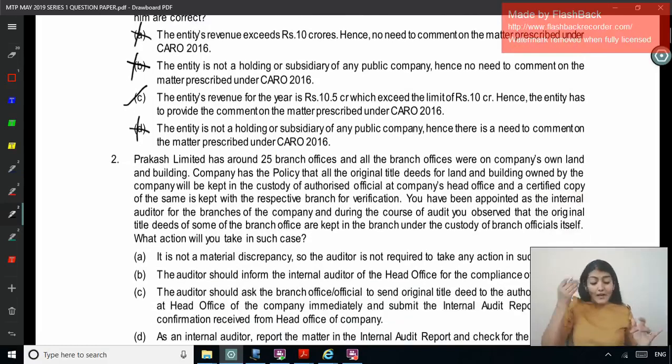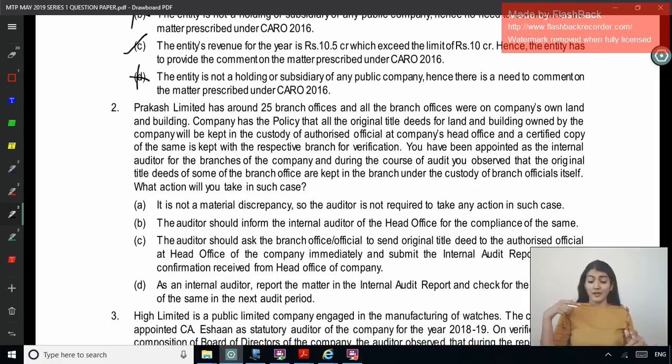Next one. Prakash Limited has around 25 branches, and all the branch offices are on the company's own land and building. The company has the policy that all the original title deeds for land and building owned by the company will be kept in the custody of an authorized official at the company's head office, and a certified copy of the same is kept with the respective branch for verification. You have been appointed as the internal auditor for the branches of the company, and during the course of audit you observed that the original title deeds of some of the branch offices are kept in the branch under the custody of the branch officials itself.